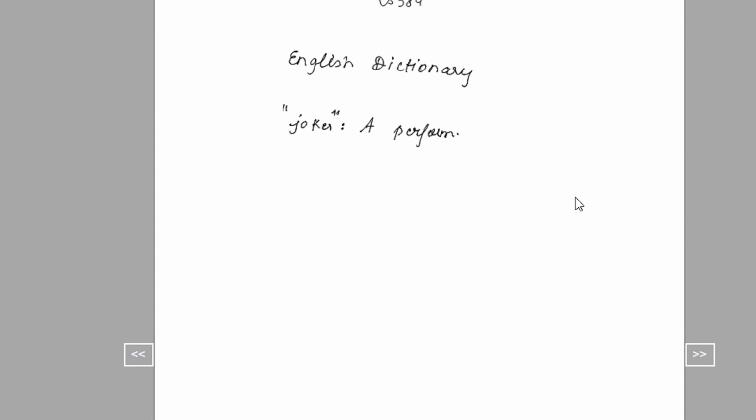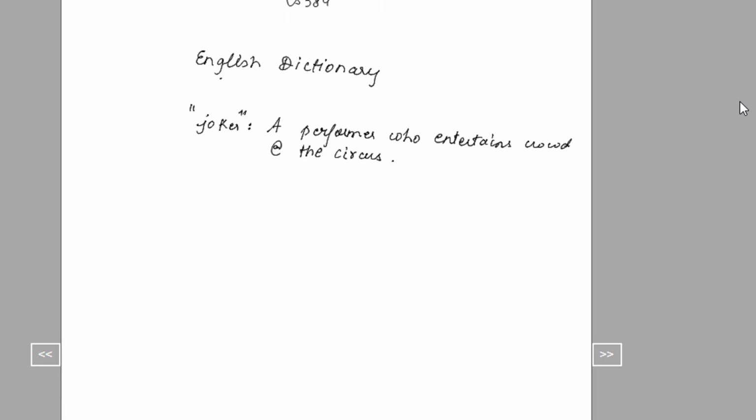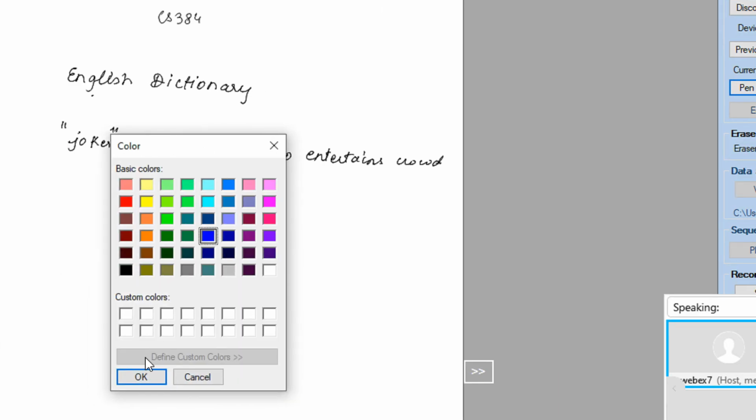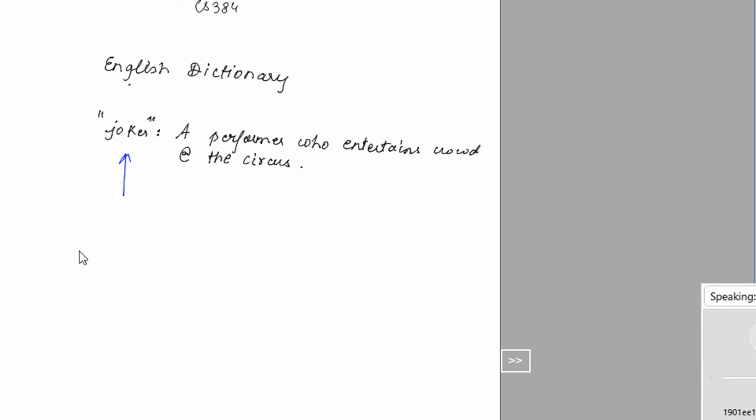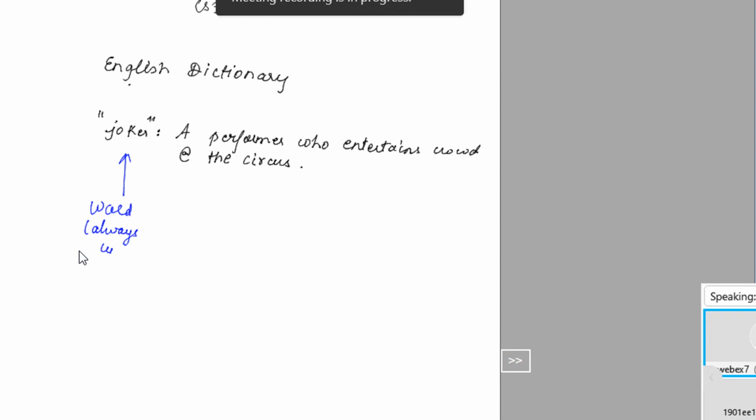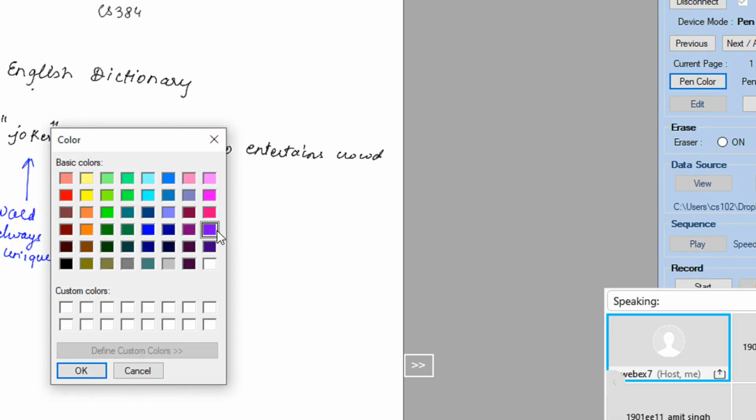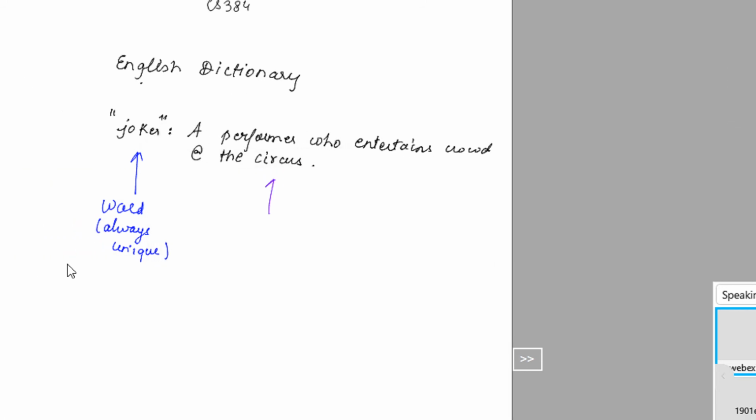The meaning will be something like a performer who entertains the crowd at the circus. So in an English dictionary, there are two things. One is the word, this is always unique. And another is the meaning.